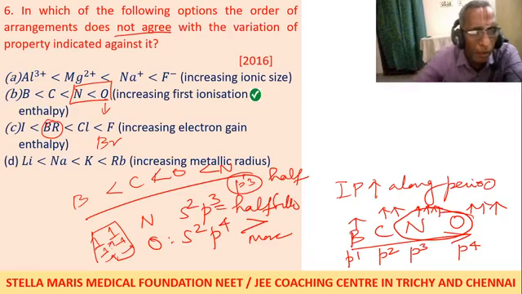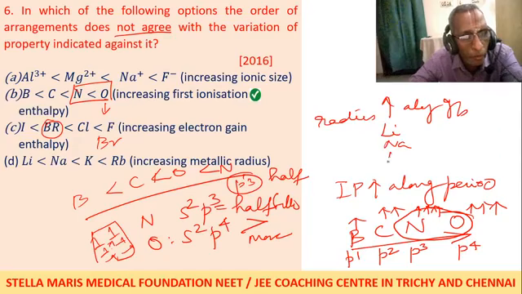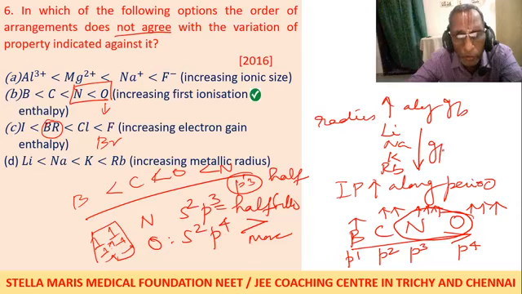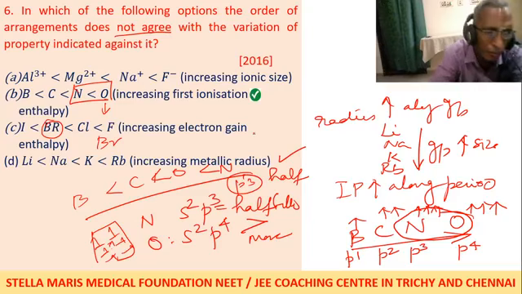Increasing atomic radius, we have studied that radius increases along the group. If you write lithium, sodium, potassium, rubidium, all of them fall in one group. So size increases. This is also correct. All others are correct. This one is wrong.